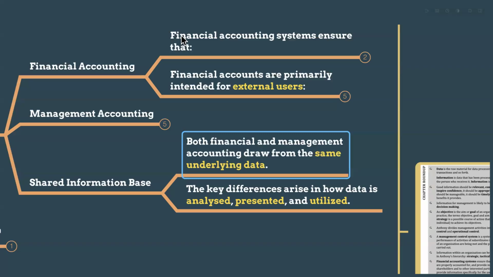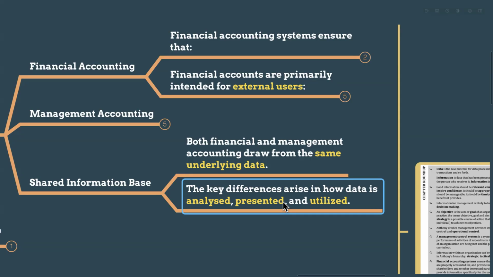So if in an organization there are management accountants and also financial accountants, both financial and management accounting will draw from the same underlying data. The same data can be used for financial accounting purposes as well as management accounting purposes. So the key difference arises in how the data is analyzed, presented, and utilized. The inputs are almost the same, but how we analyze for financial accounting purposes and how we analyze for management accounting purposes is different, and so is how we present.